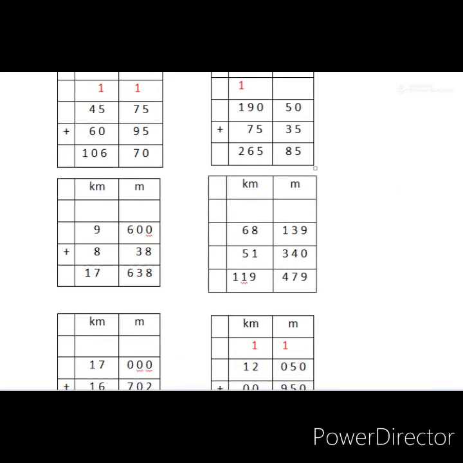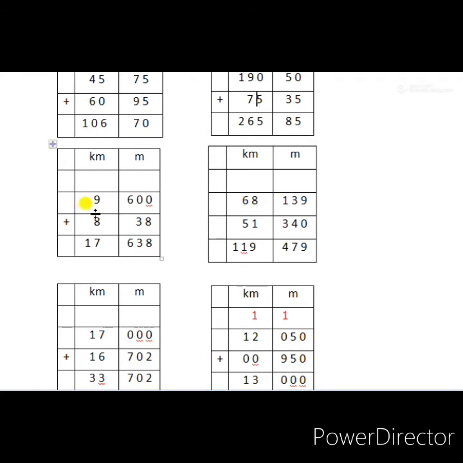Now question C. Question C is 9 kilometer 600 meter plus 8 kilometer 38 meter. Students, here we have to listen: in the first number, 9 kilometer and 600 meter, 3 digits are there in meter. So here also we have to make 2 columns for kilometer and meter. 9 kilometer we write in the kilometer column, 600 meter we write in the second box, the meter box. Now the next number is 8 kilometer and 38 meter.